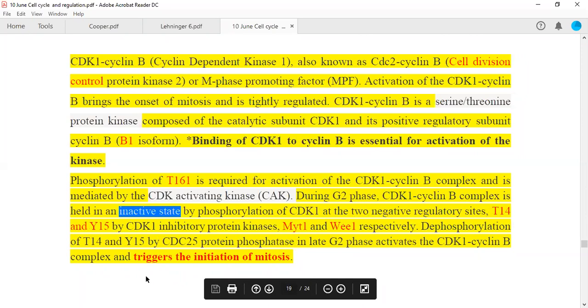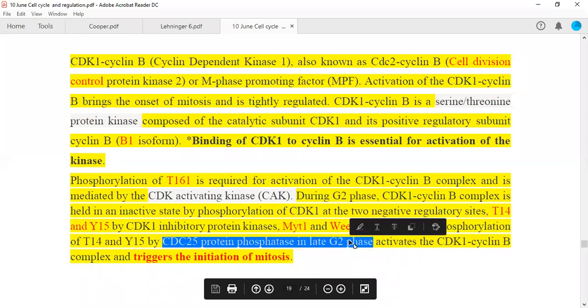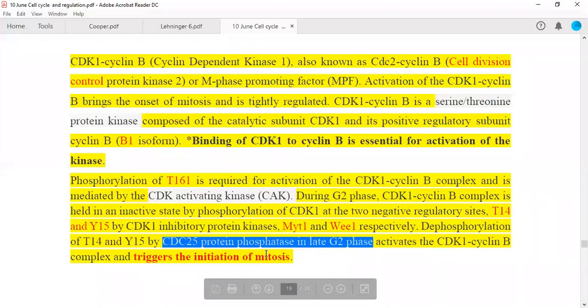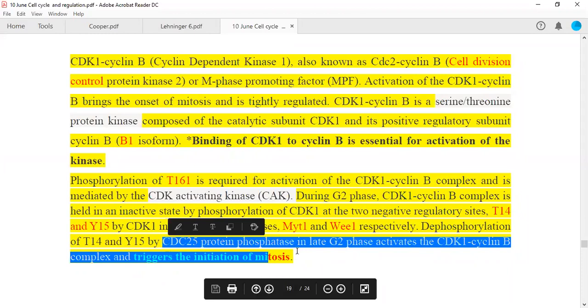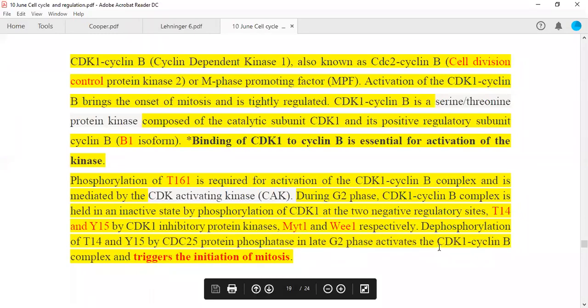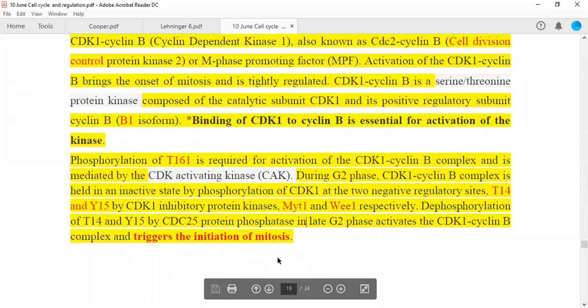Dephosphorylation of T14 and Y15 positions is done by CDC25 protein phosphatases in late G2 phase of the cell cycle, when the cell wants to move from G2 phase into the M phase. So it activates the CDK1 cyclin B complex and triggers the initiation of mitosis. So once these two inhibitory phosphates are removed by the CDC25 family of protein phosphatases, it releases this MPF complex, and the cell will enter into the M phase from G2 phase of the cell cycle. Hope this is clear.